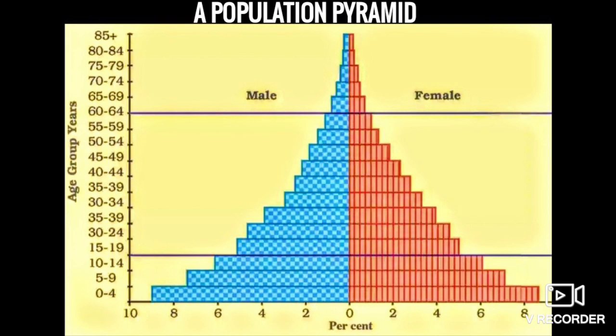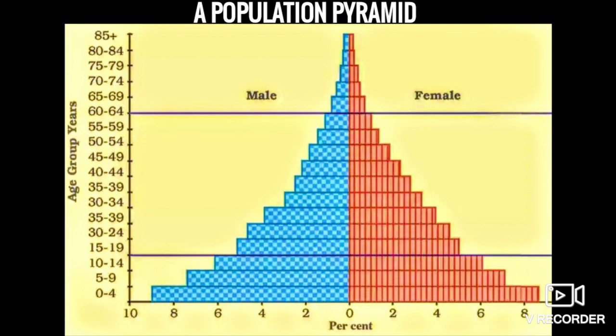Then the percentage of total population is on the other side. How many people are there, the number of people present in that area, but divided into males and females in each group. It means from 0 to 4, how many males and how many females are found there, how many are girls and how many are boys. This population pyramid is a graphical illustration of a country or region of the world which forms the shape of a pyramid.